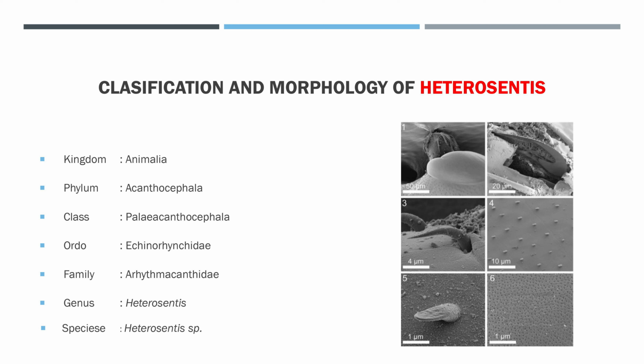Next, I will explain about classification and morphology of Heterosentis. Heterosentis is classified from kingdom Animalia, phylum Acanthocephala, class Palaeacanthocephala, ordo Echinorhynchida, family Arhythmacanthidae, genus Heterosentis.